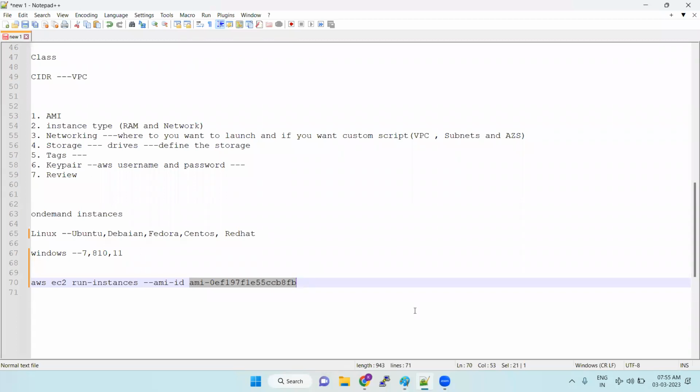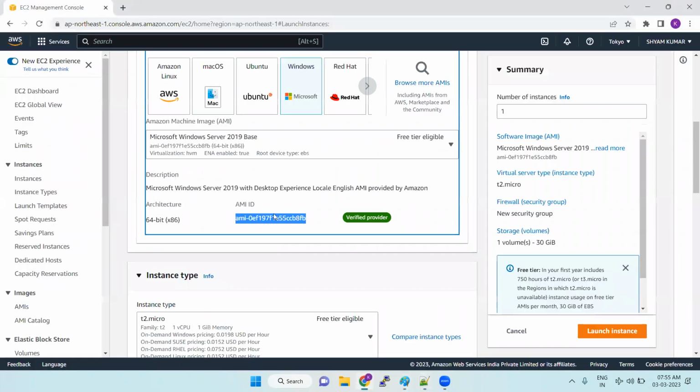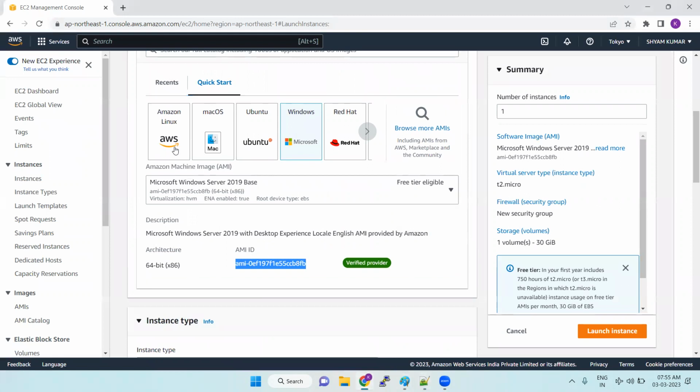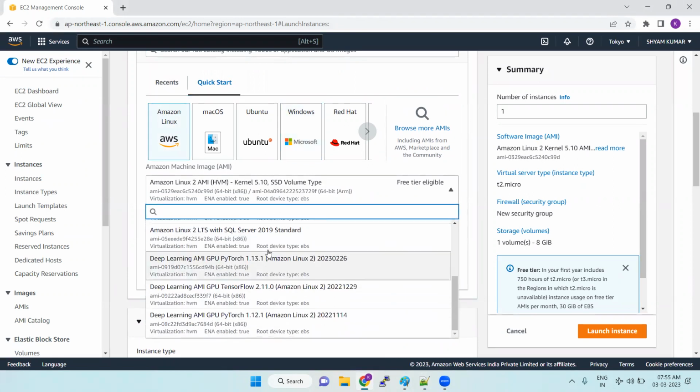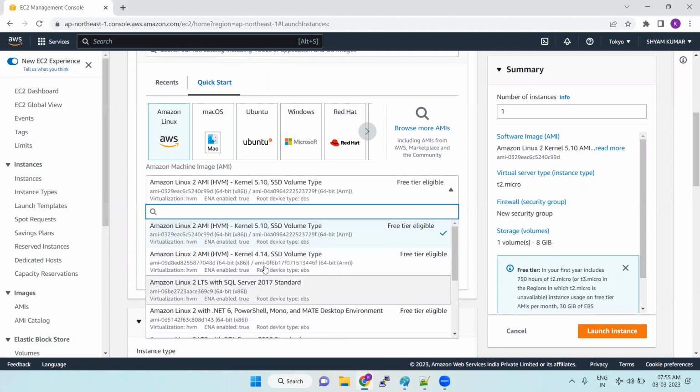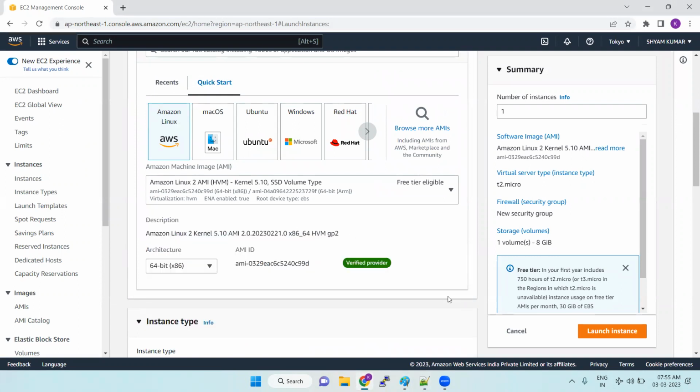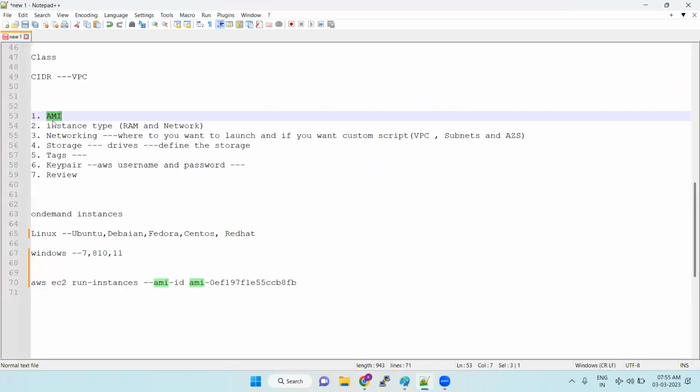Okay, same thing if you want to go with Linux, so we'll go with Linux. Anything you take, we will highlight the Linux. In Linux also we have different flavors. So we can go with free tier. Only from the training perspective we are going with free tier, but in the real-time scenario we are not going with the free tier. You can select any free tier. Okay, so the first step is done. AMI. You can choose either Linux or Windows.